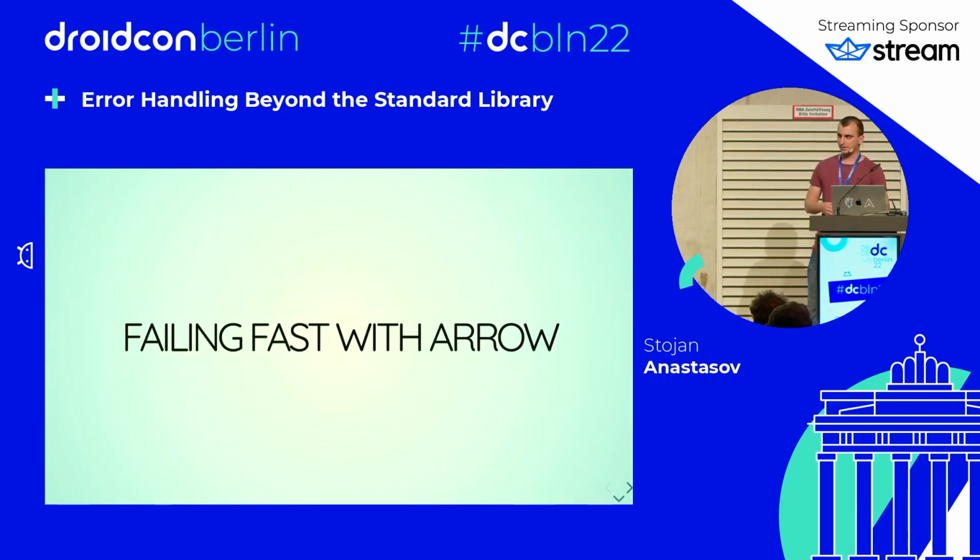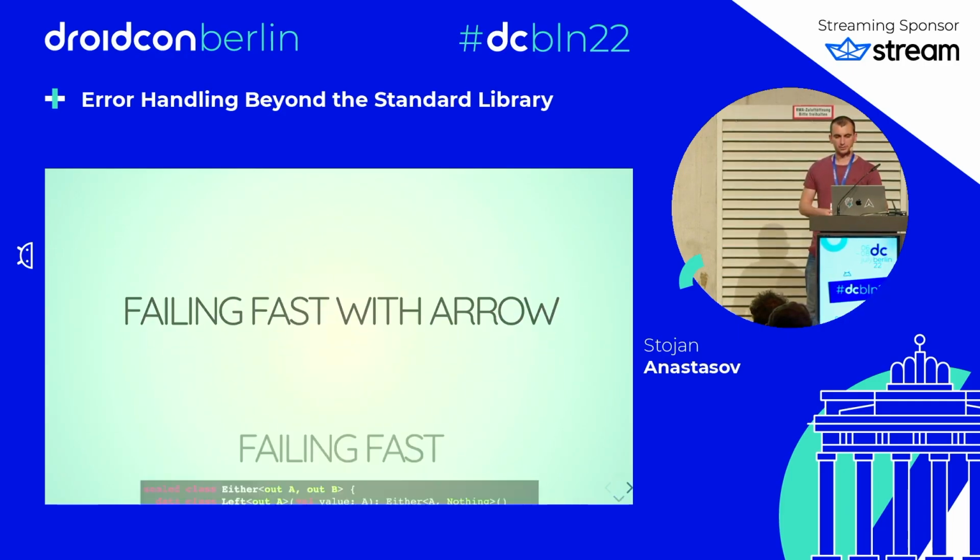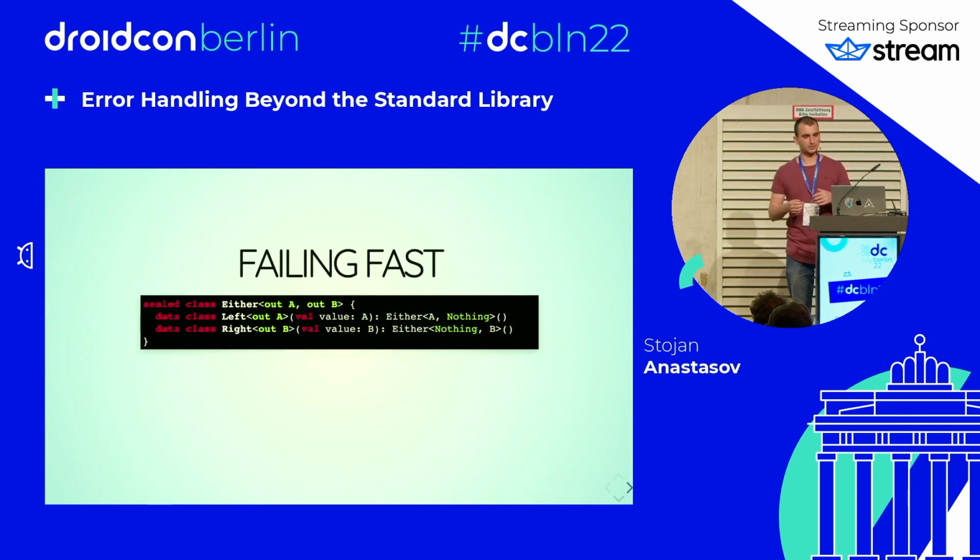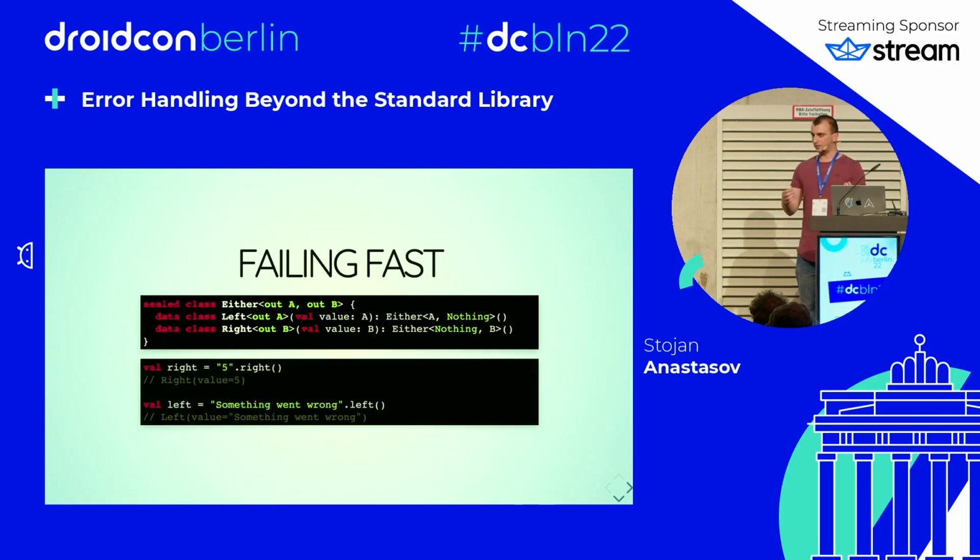For failing fast and dependent computations, Arrow offers the Either type that can be Left with the type A or Right with the type B. Again, it's a sealed class. And similarly to Validated, we have extension functions to create these values, or we can also use the constructors normally.